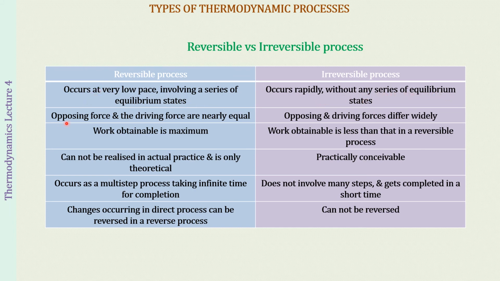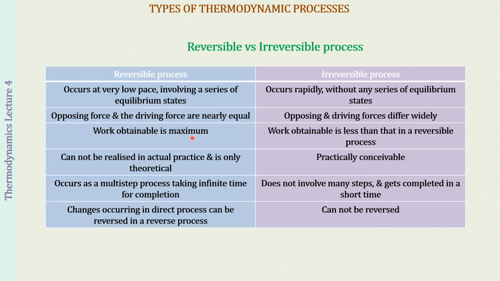In the reversible process, the opposing and the driving forces are nearly equal, just like a tug of war in which both sides have 10 people, almost equal power, only that one side has slightly more power than the other so that it can pull the rope towards its side, right? So the driving force and the opposing force are nearly equal in the reversible process, whereas in the irreversible process they vary very widely. It is just like a tug of war with 10 people on one side and one person on the other side.